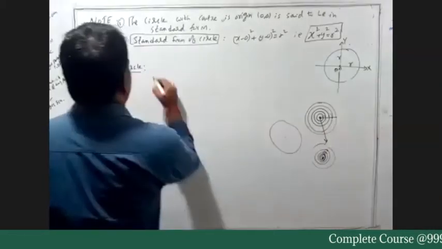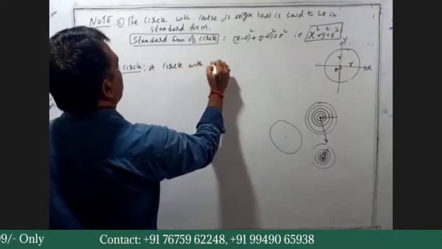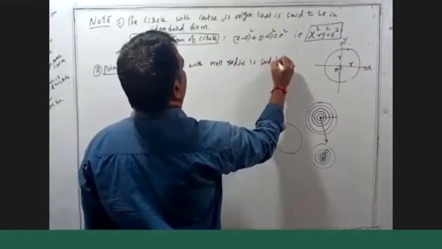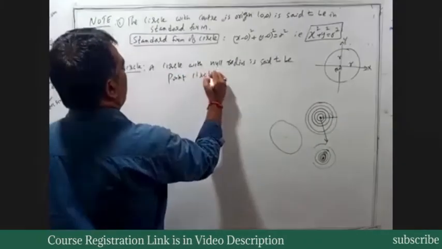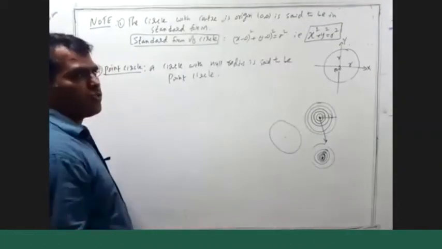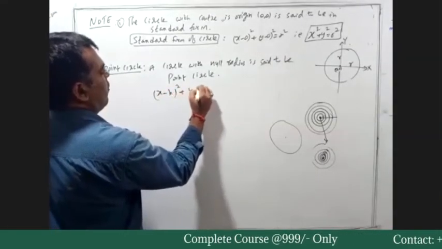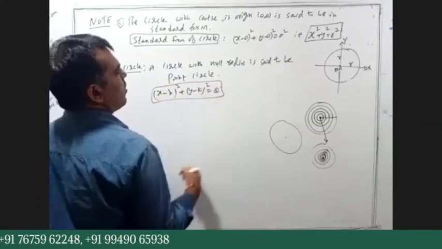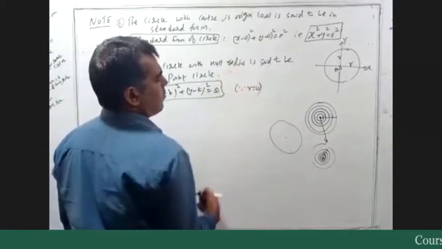A circle with null radius is called a point circle. So then, what is the equation of the circle? With the center we have, but there is no radius. Therefore, x minus h whole square plus y minus k whole square is equal to r, which is 0. This is called a point circle, since r is equal to 0.